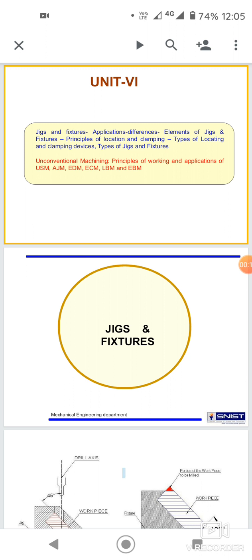My subject name is Manufacturing Technology for C18 scheme, subject code M405. Today my chapter name is Jigs and Fixtures. Applications, differences, elements of jigs and fixtures, principles of location and clamping, types of locating and clamping devices, types of jigs and fixtures. This is the introduction.